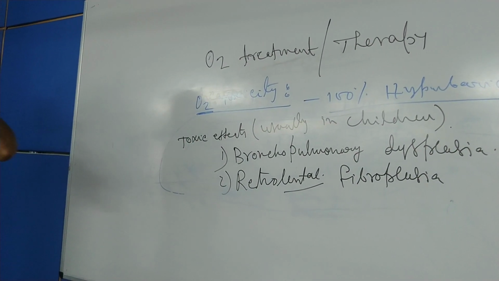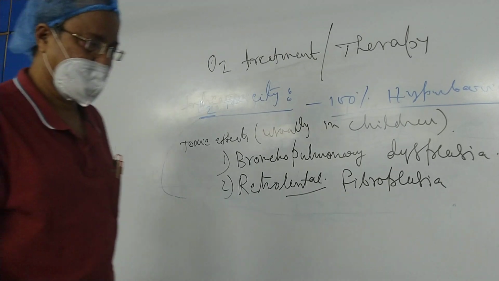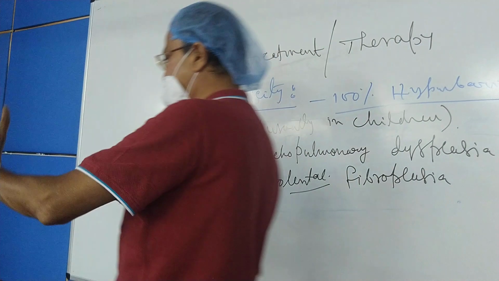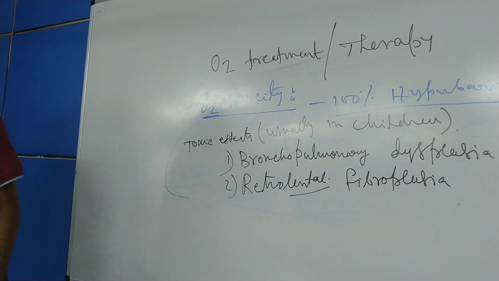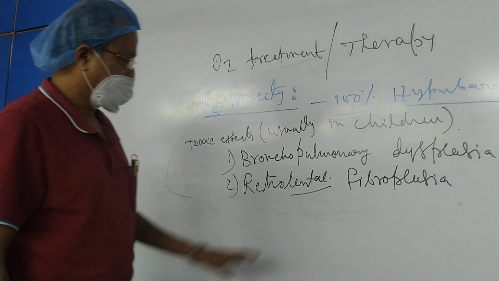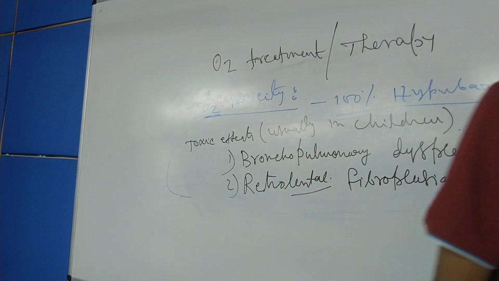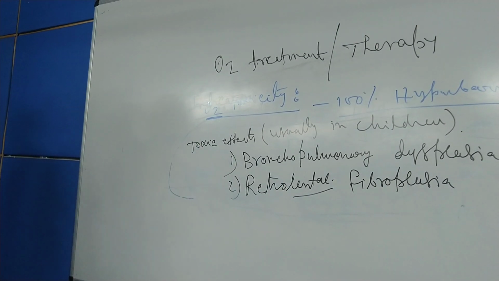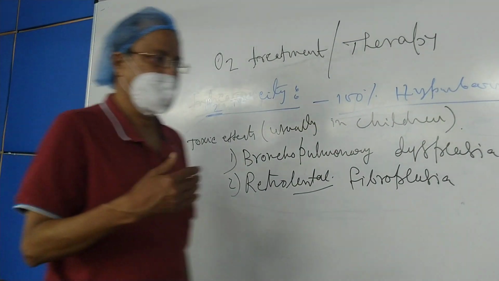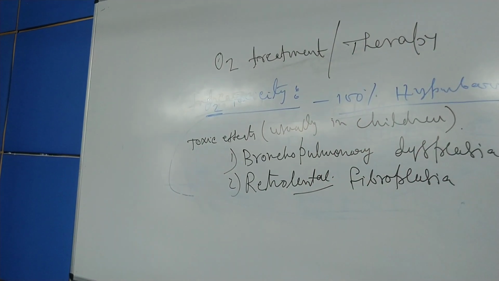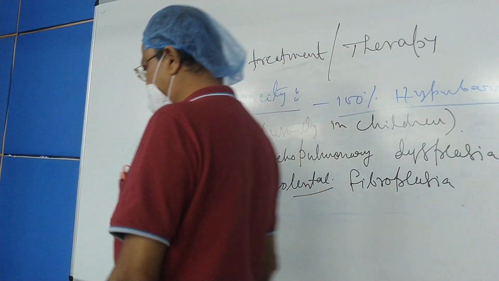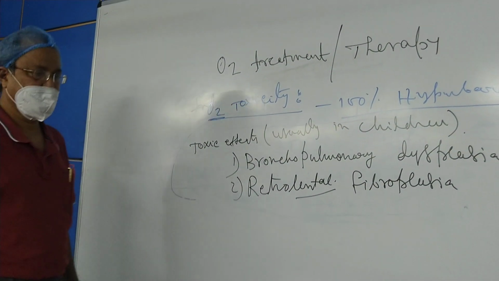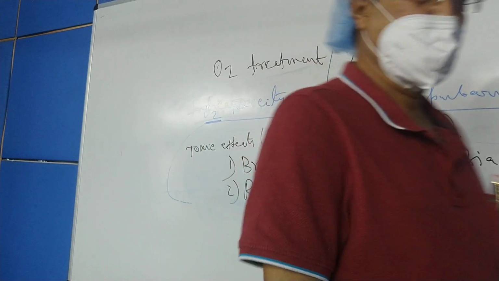The baby or the children may become blind, because if the fibrous tissue is there, it will obstruct the passage of light through them to the retina, and the children will not be able to see anything. So this is a dangerous condition. You must keep in your mind that whenever there is oxygen treatment, 100% hyperbaric oxygen treatment to children, it must not be given at a stretch for more than 5 hours. There must be a gap between the second slot of treatment, not more than 5 hours.